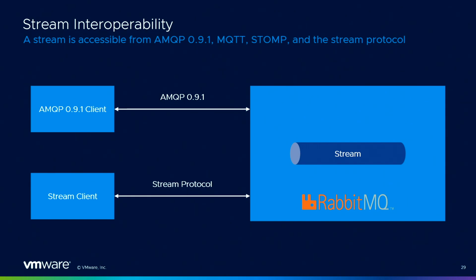So here we have an application using the AMQP protocol at the top, it can send messages to the stream, and the application at the bottom will see those messages, even if it's using the stream protocol. We have conversion rules going on in the broker for all the protocols we support. So it means AMQP, MQTT, STOMP, and also the stream message format.